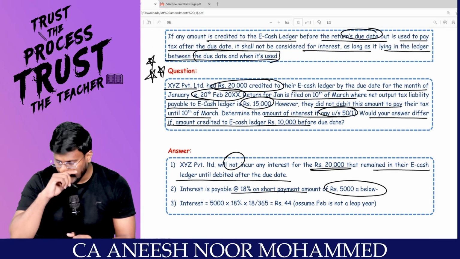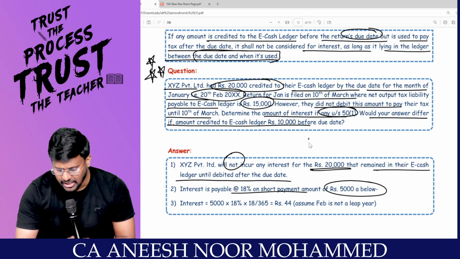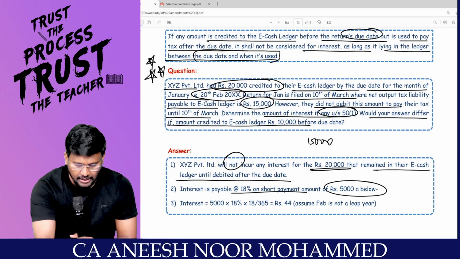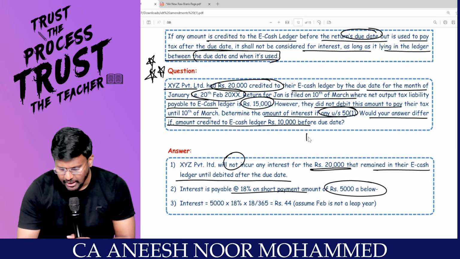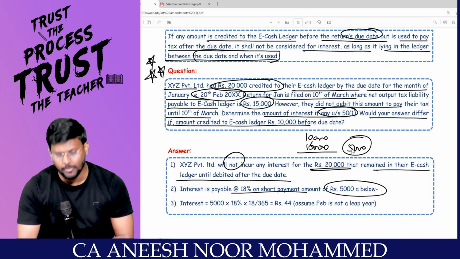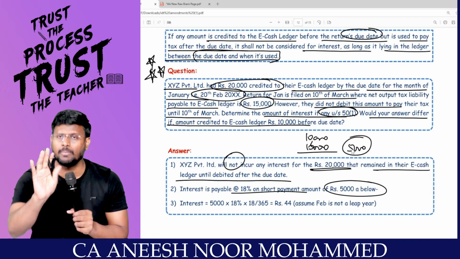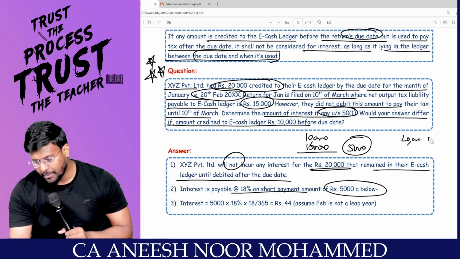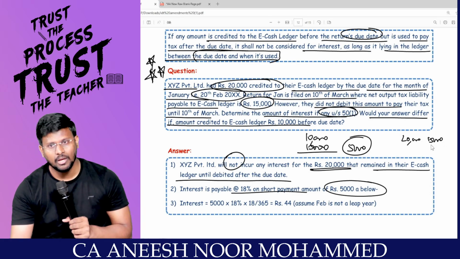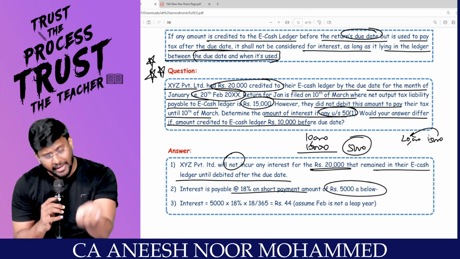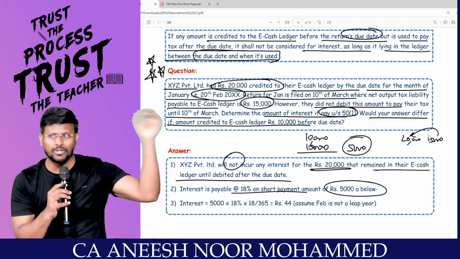Interest is payable at the rate of 18% on the short payment amount of 5,000. If the amount available in the electronic cash ledger is only 10,000, my dear lovable students, I am liable to pay 15,000. Now 5,000 has to be paid from my pocket. For that 5,000, I am liable to pay. But in the first case, I deposited 20, but my payable is only 15. That means I will utilize the 15 from the entire 20, and the balance 5,000 will still be there in my electronic cash ledger. That I will utilize for the next month's payment.